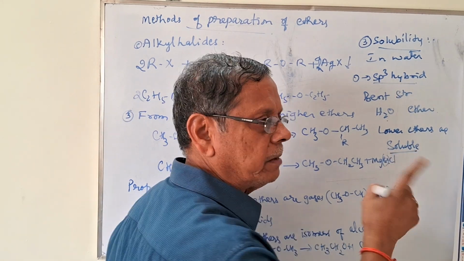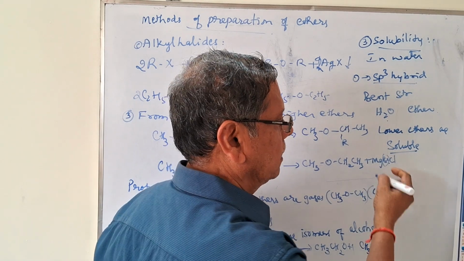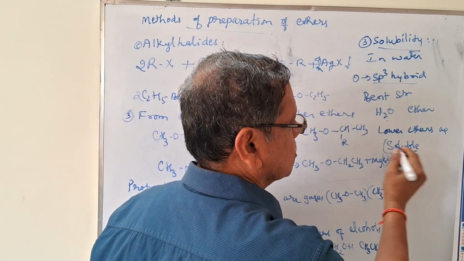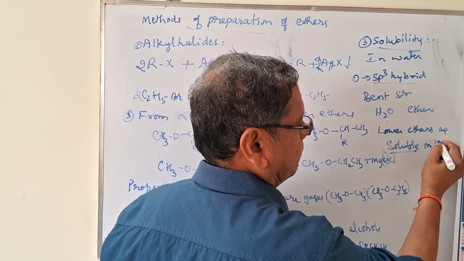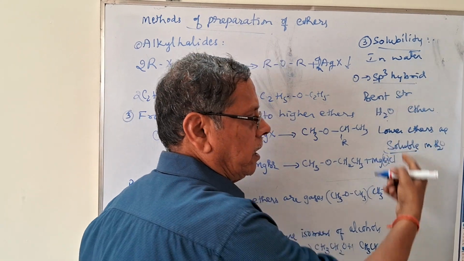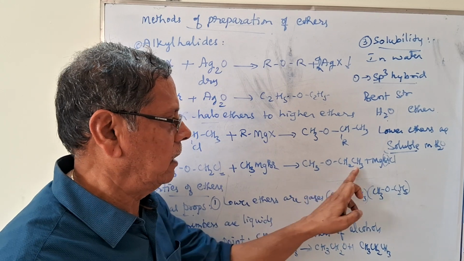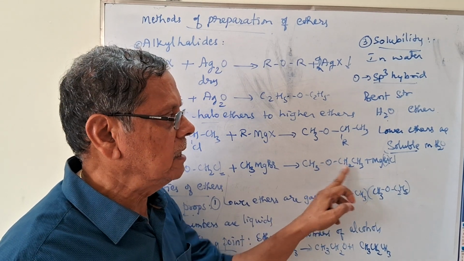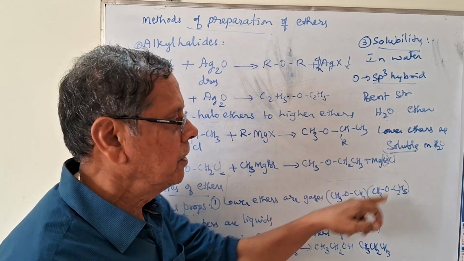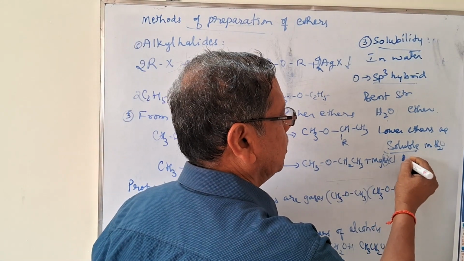Better we use the word miscible, because both the substances are liquids soluble in water. But as the molecular mass increases, because of the crowding effect of the alkyl groups, this oxygen is not easily available for the hydrogen bonding. So this solubility is due to hydrogen bonding.